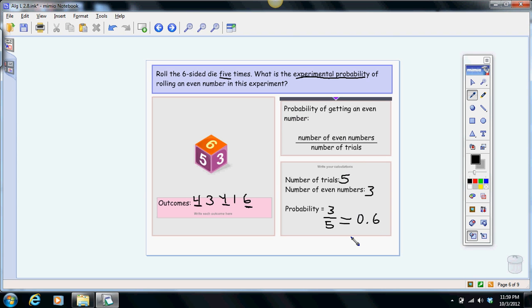Okay. Again, we can use this to predict the future. But notice, each time we got those 5, the first time all 5 were even, the second time I had 3. That's why it's good to have more trials. The more trials you have, the more accurate your data will be.